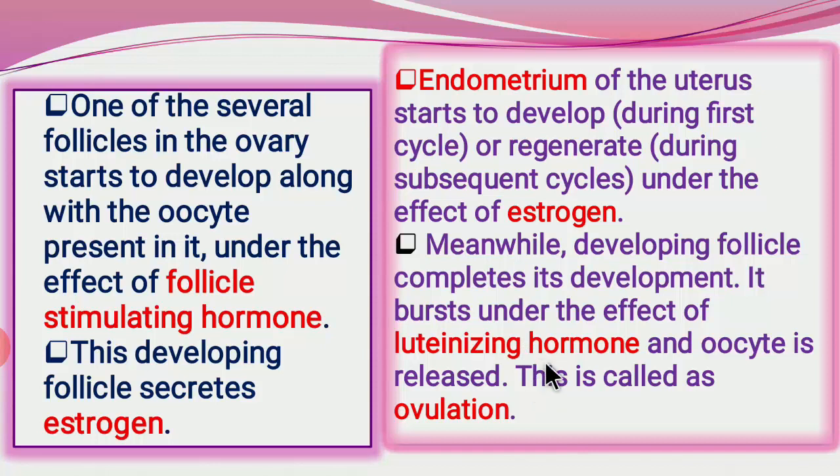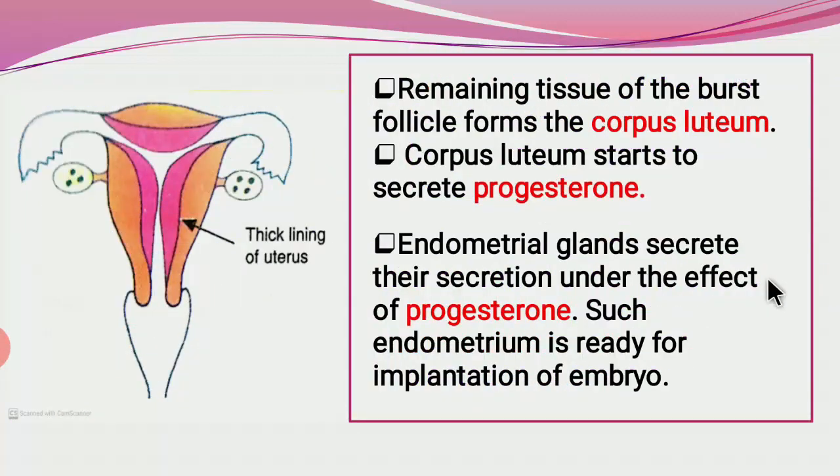This is called ovulation. Now, the remaining tissue of the burst Graafian follicle forms the corpus luteum, the remnants of that follicle after the release of the ovum or egg, and this corpus luteum starts to secrete progesterone.